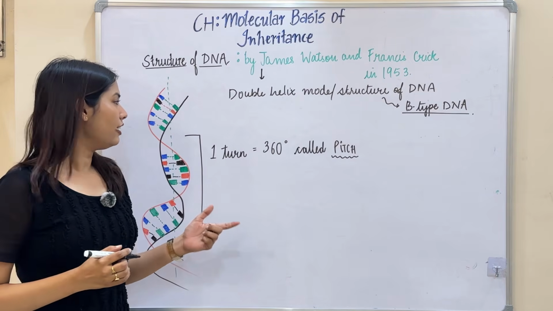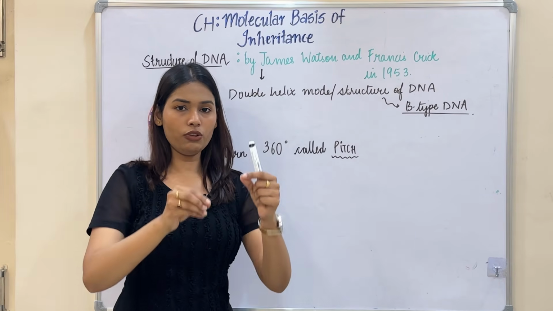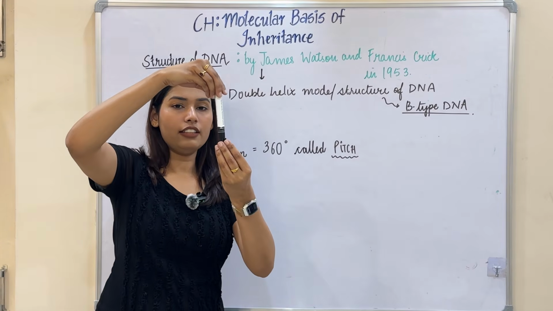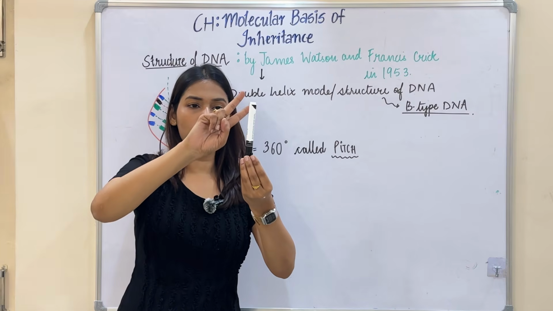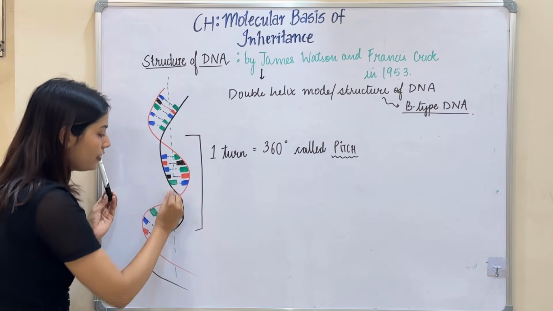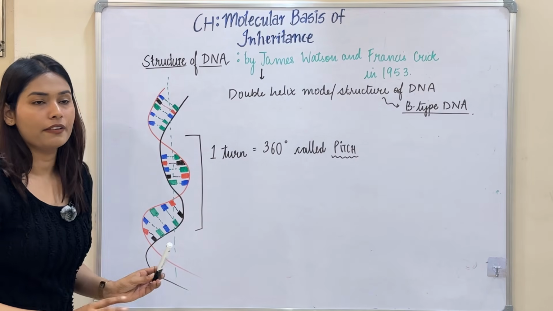They said that there are two strands of polynucleotides, and they are anti-parallel to each other, and there is a single axis, and these two strands are just coiling and forming a helix. So this is the axis, and the two strands are just coiling around in a helical manner.